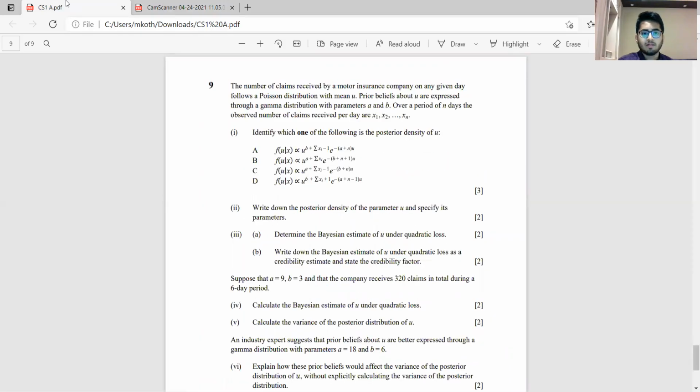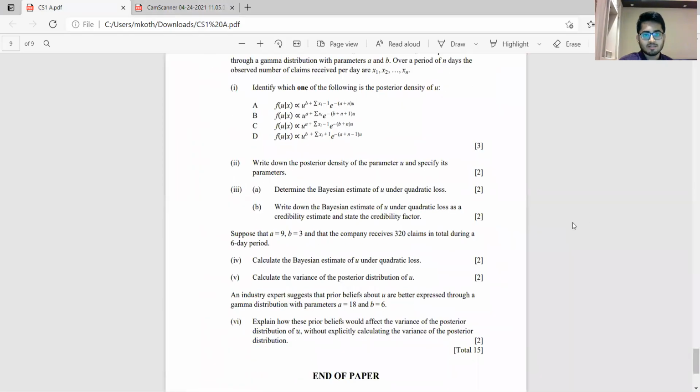Question 9, which is probably the last question, is from the topic Bayesian statistics and credibility theory. So again, a pretty direct, straightforward question. The CS1 papers in the past few sessions have been relatively easier. I wouldn't say that this paper was as easy as in the previous term, but yeah, this was easy. All the papers this term, in fact, have been comparatively lengthier.